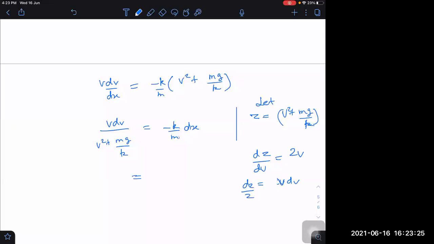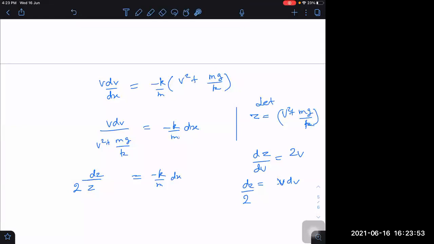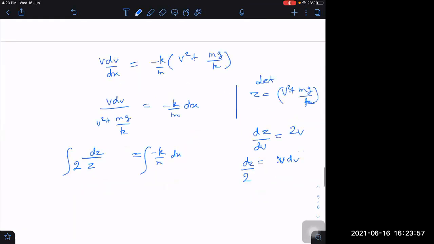So the left-hand side will become dz by 2z, because z is this expression, and the right-hand side will be k by m into dx. If I integrate these, limits I will decide later on.